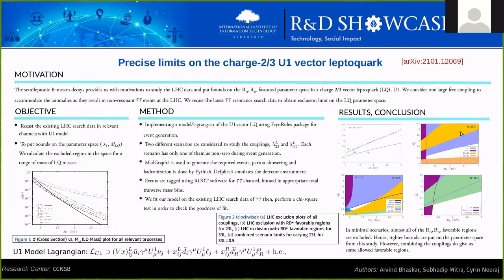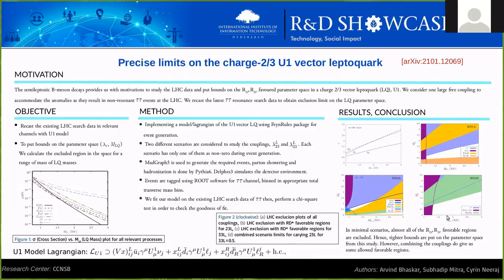The yellow region is the R_D star allowed region that comes from the flavor data. As you can see, in the lambda 23L alone case, it is completely ruled out. It is in the excluded region.